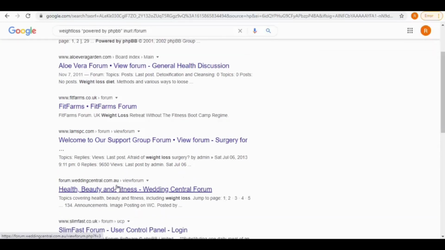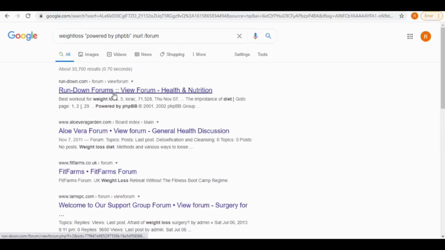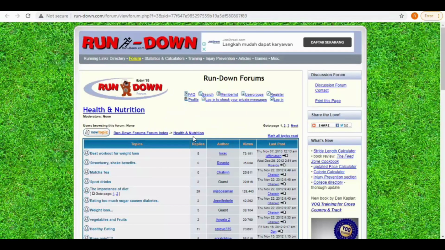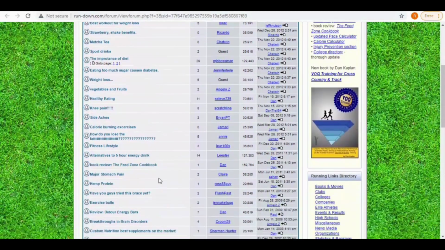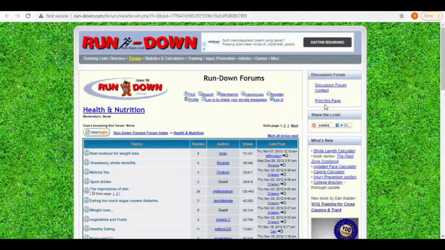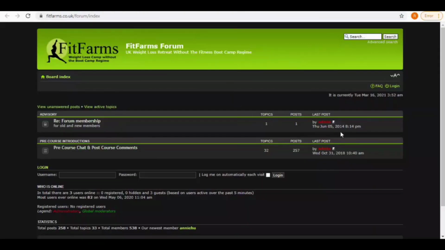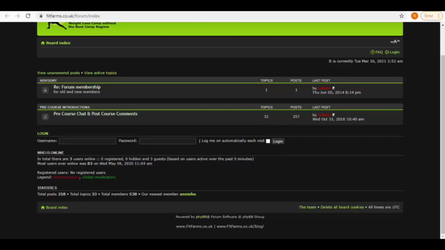Open a few from here according to your liking. On the first site, you can see a list of all the active forums. Open any one you like. Also you have sharing button on right. Next page is not working. Another one is the forum, and here you can see FAQ and login links on top, and below is the forum chat. Next is another forum.